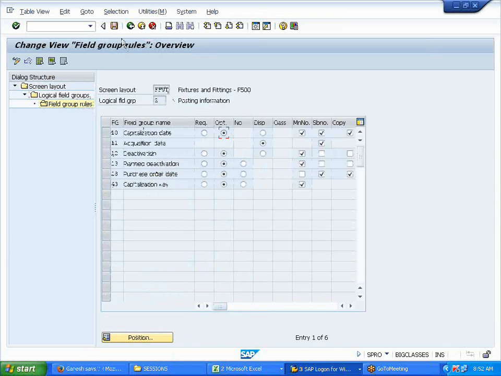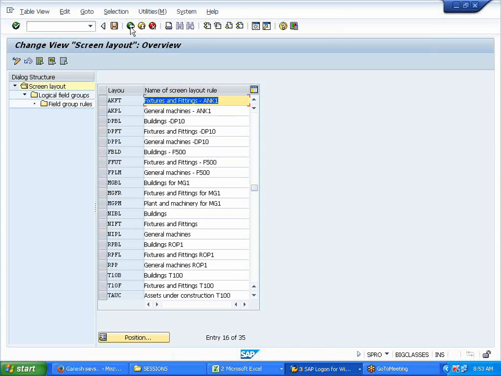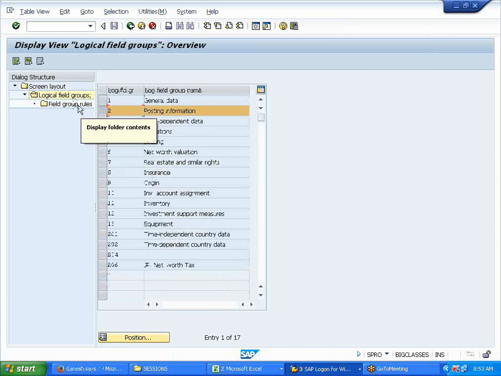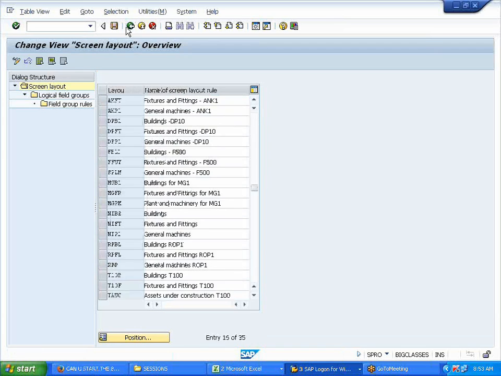I'll keep this as optional. Getting this field control like a field status variant. If you can recollect, controlling the fields of the master data. Okay, this is for the master data.